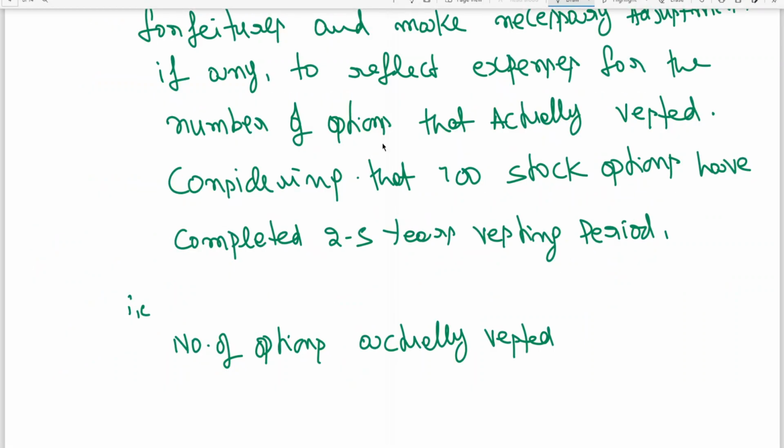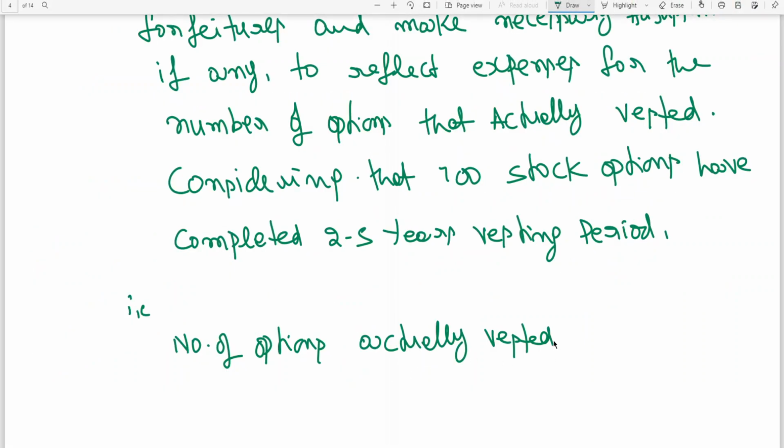That is what I am writing here. Number of options actually vested on 31st March 13 is equal to 1000 minus 300 unvested. It is coming to 700.